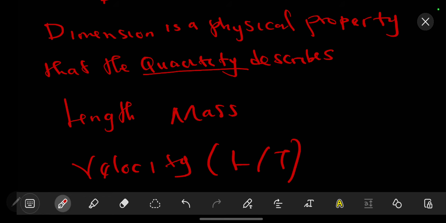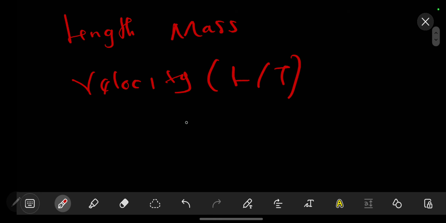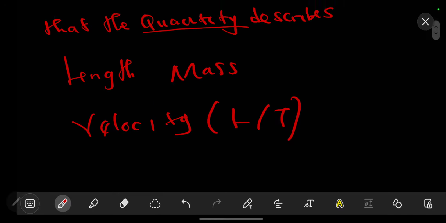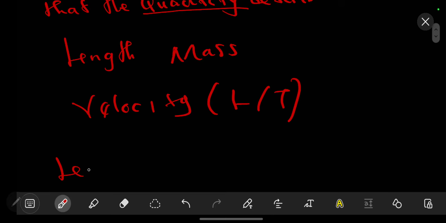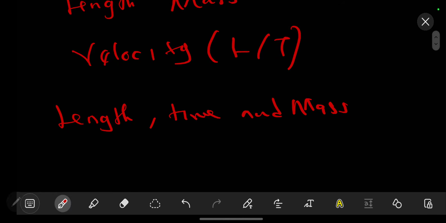So now, these are some of the things that dimensional analysis deals with. In dimensional analysis, we are going to be sticking with three physical quantities, or rather properties: the length, the time, and the mass. Sticking to these, from these we can create other dimensions.